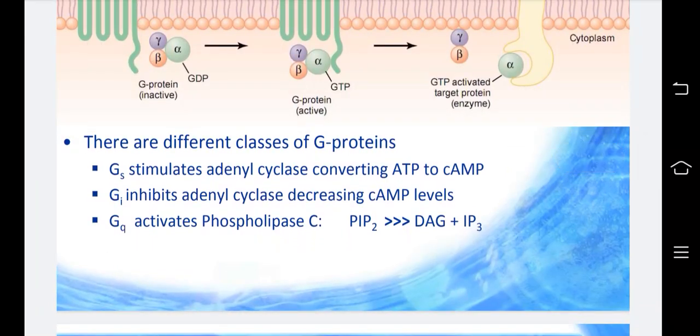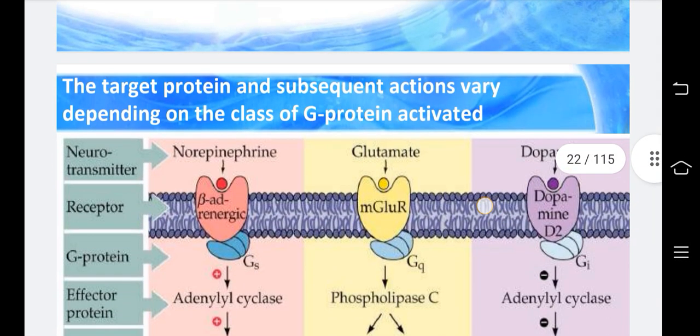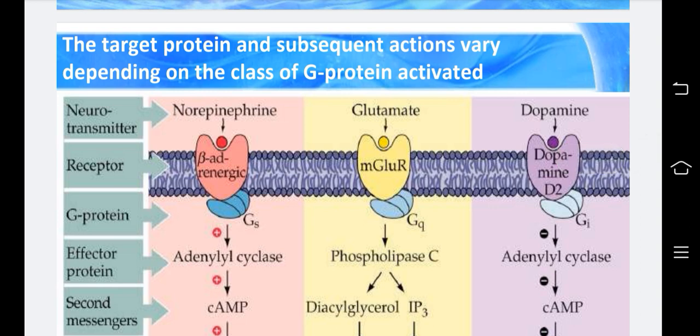There are different classes of G proteins. Gs stimulates adenylyl cyclase, converting ATP to cAMP. Gi inhibits adenylyl cyclase, decreasing cAMP levels. Gq activates phospholipase C, PIP2, DAG and IP3. The target protein and subsequent actions vary depending on the class of G protein activated.